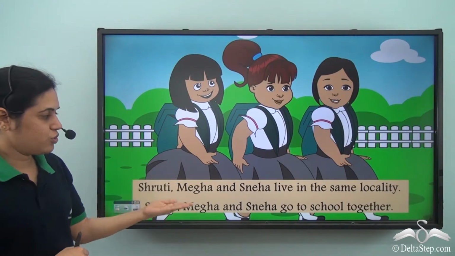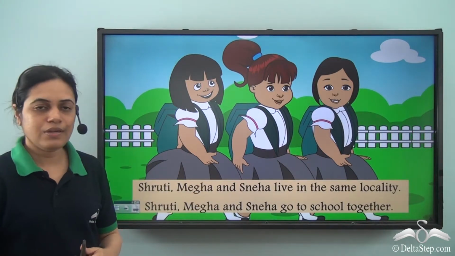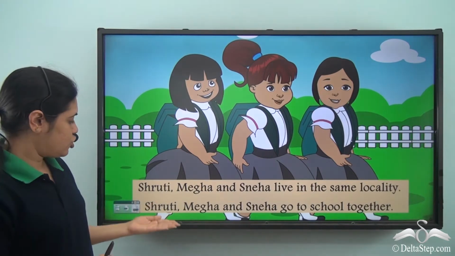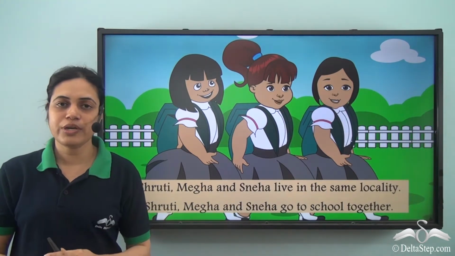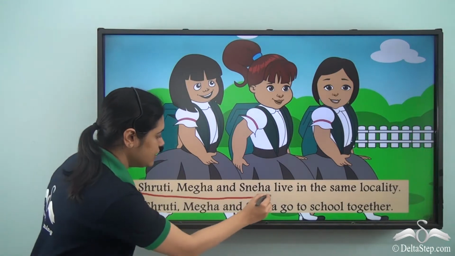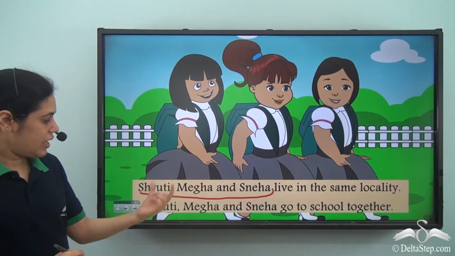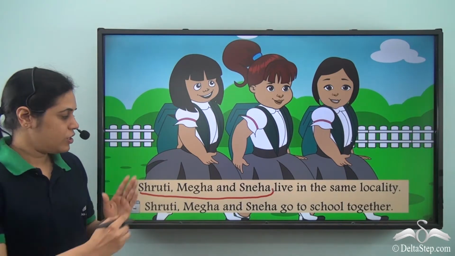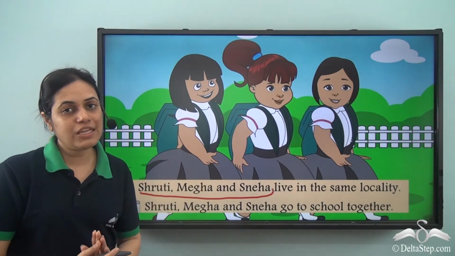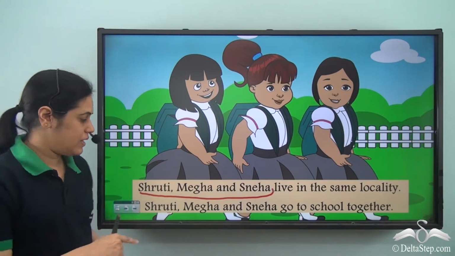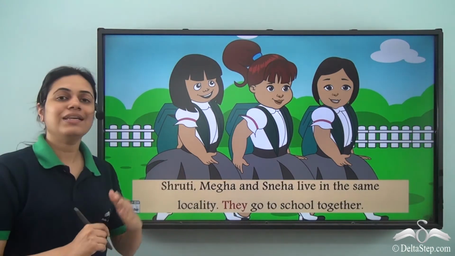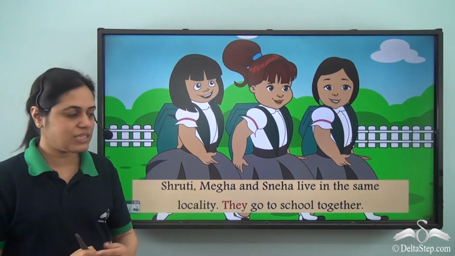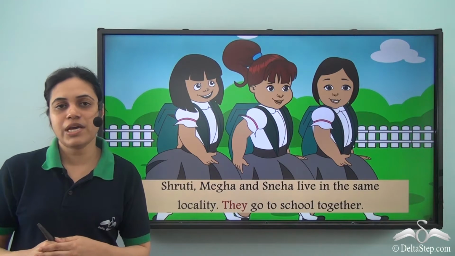Over here we have Shruti, Megha and Sneha. Shruti, Megha and Sneha live in the same locality. Shruti, Megha and Sneha go to school together. So there are 3 girls, feminine gender, and their names are repeated. So I need a pronoun. So what is the pronoun for feminine gender plural? Once again, it is they. So Shruti, Megha and Sneha live in the same locality. They go to school together.